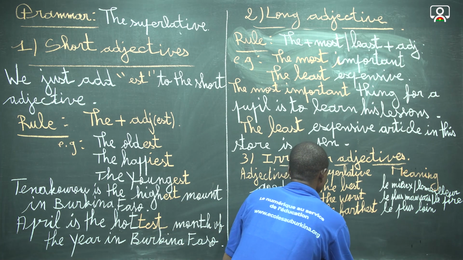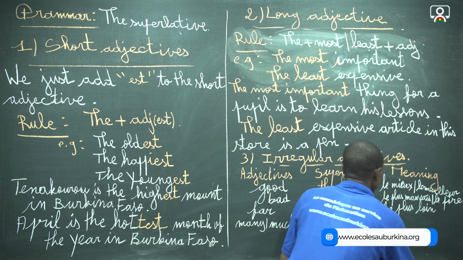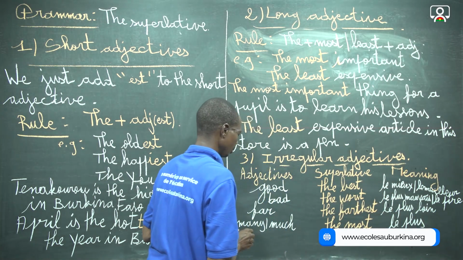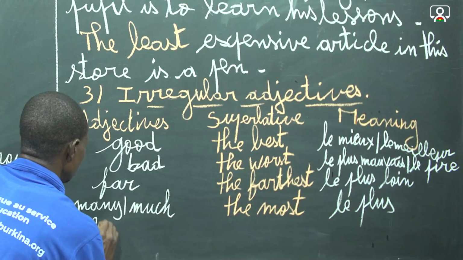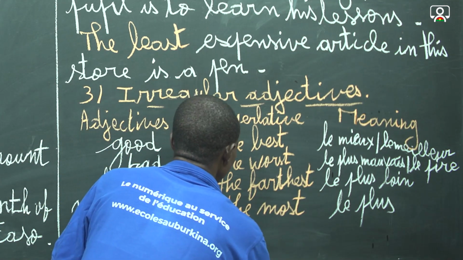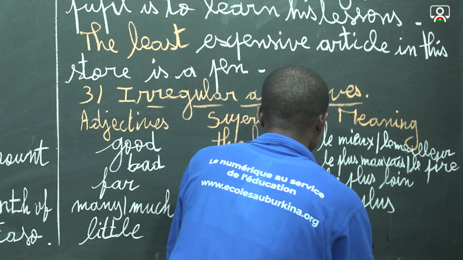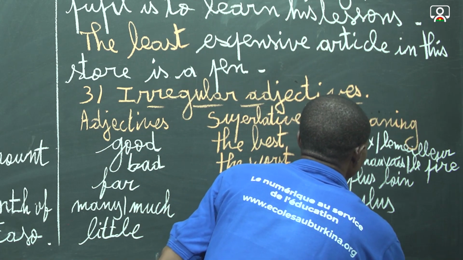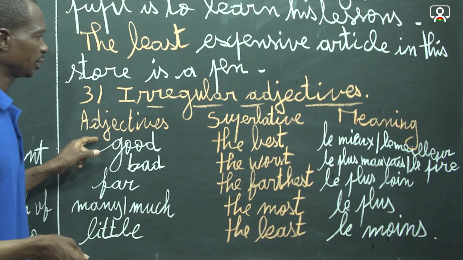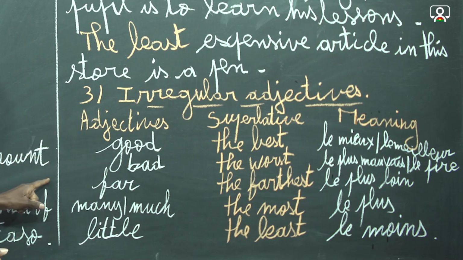Then here the superlative is the most, which means le plus. Okay, and at last we have little. The superlative is the least, and in French it means le moins.